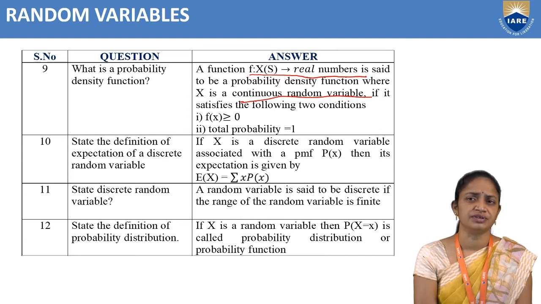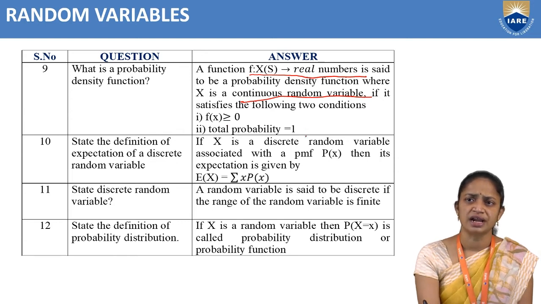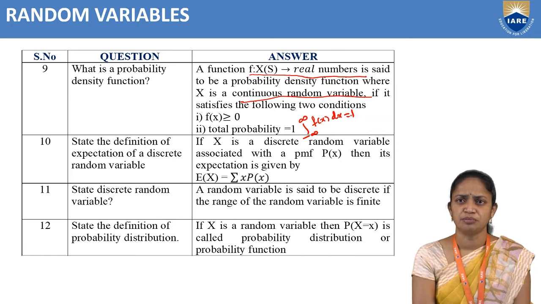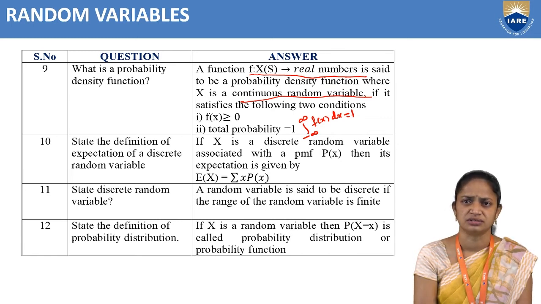Otherwise, there is one more definition for this. What is a probability density function? Let X be a continuous random variable, then the function f of x is said to be a probability density function if it satisfies the following conditions. The first one is f of x greater than or equal to 0, and the second condition is that the total probability is equal to 1. That is nothing but, in the continuous case, we can write the integration over minus infinity to infinity of f of x dx equal to 1. So, this is our second property of the probability density function.